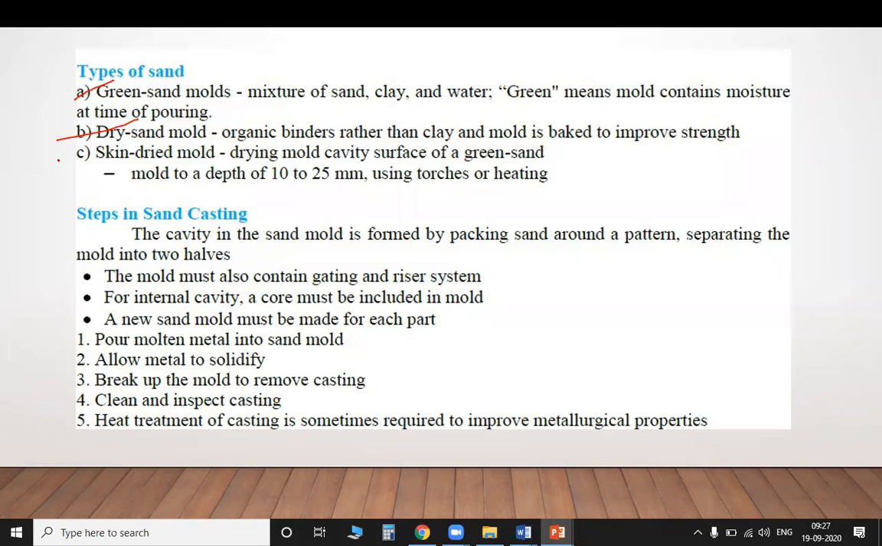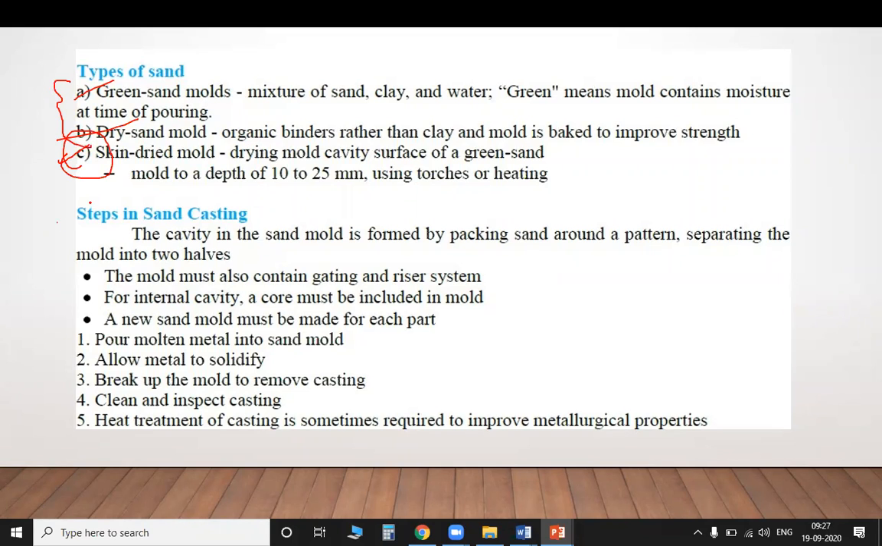The third one is the skin dried mold. Here the mold cavity surface of a green sand mold is dried to a depth of 10 to 25 mm using torches or heating. So here you are using dry sand. This is a skin dried mold. We won't use this one as per our subject. We will see only green sand and dry sand mold. Okay?